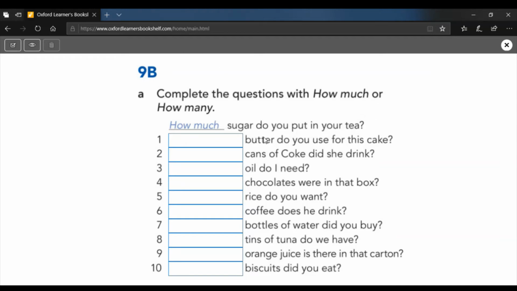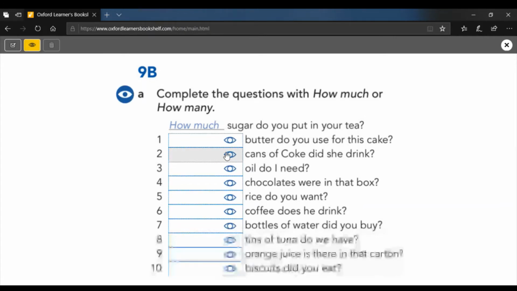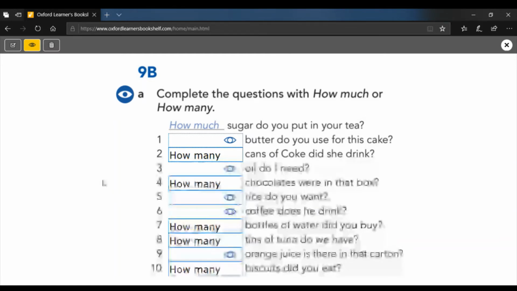If the next word has an S on the end, it will be how many, because we can count it. Shall we try that? So you think number 2, how many cans? Correct. What's the next one? How many chocolates? What's the next one? How many bottles? Yep. How many tins? Okay. And how many biscuits? Correct. Okay. That means when I press reveal for the other ones, they should all be how much?